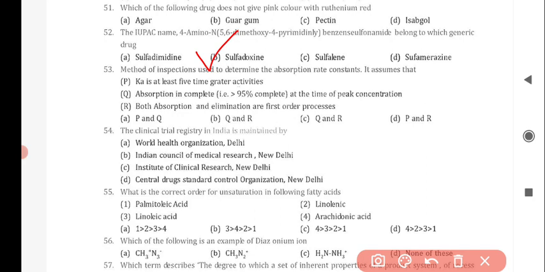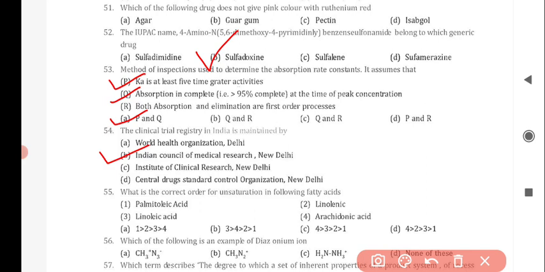Next question is, method of residuals used to determine the absorption rate constant. It assumes that, and the correct answer is option A, P and Q, which includes Ka is greater than K, and absorption is incomplete at the time of peak concentration. The next question is, the clinical trial registry in India is maintained by, and the correct answer is option B, Indian Council of Medical Research, New Delhi.